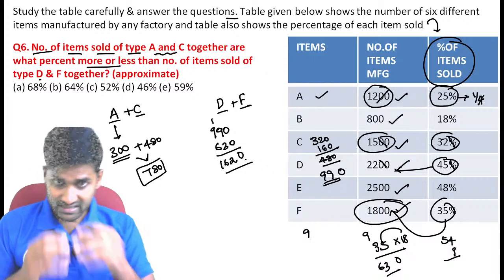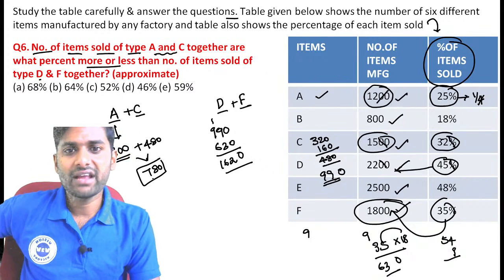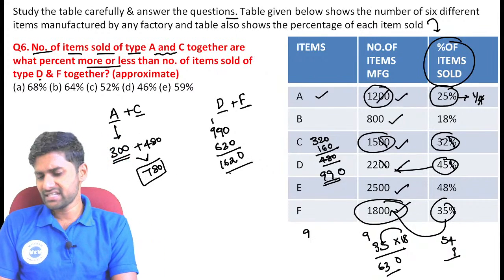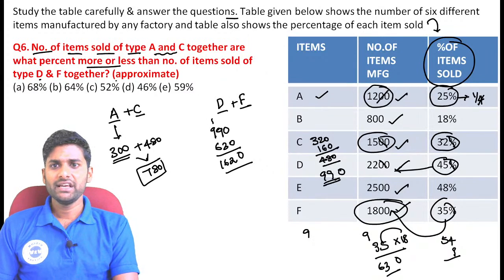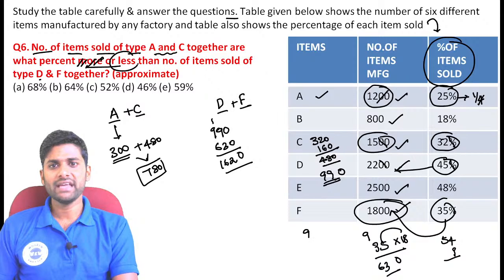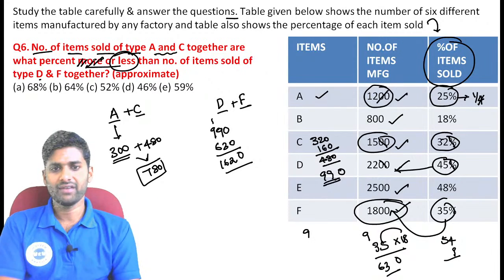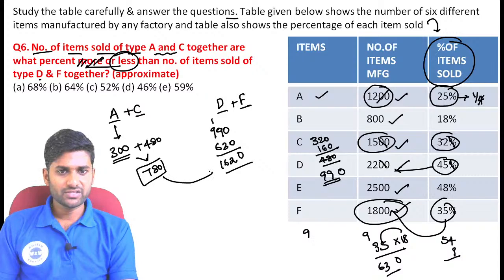Now, what is the comparison? See, if you see the comparison, 780 is always less than the 1620, guys. So here the question is together is what percentage more or less? So here you just eliminated more because A and C together is always less than the other value. Now see, just find the difference between these two values.